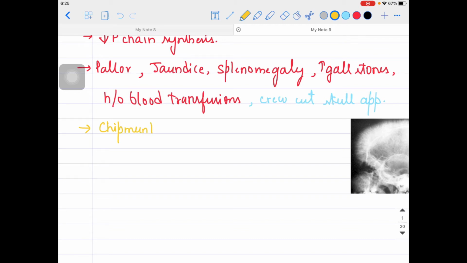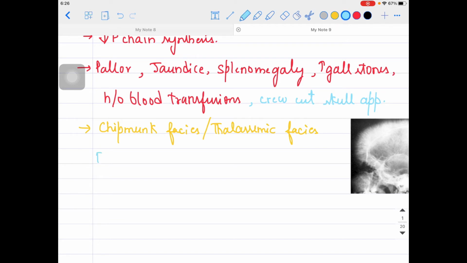Chipmunk faces, or we also call them thalassemic faces, because this is seen basically in thalassemia patients only. Most commonly. So let me talk about thalassemic faces as well, and what findings you will be seeing over there.